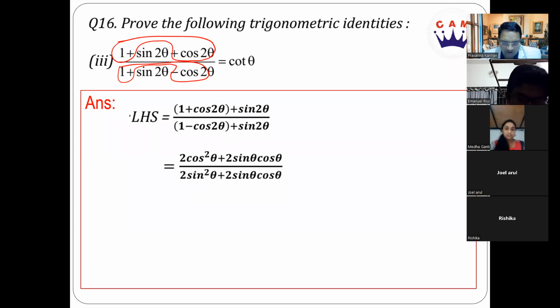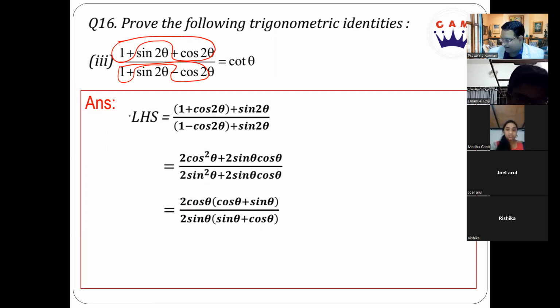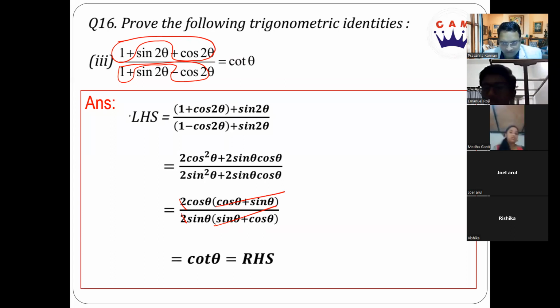So in the numerator, what can we take common? 2 cos theta can be taken out common. In the denominator, we can take 2 sin theta common. So what will get cancelled? Sin theta and cos theta will cancel, and the 2 and 2 will cancel. So cos theta by sin theta, that is going to be cot theta. Clear? Simple?